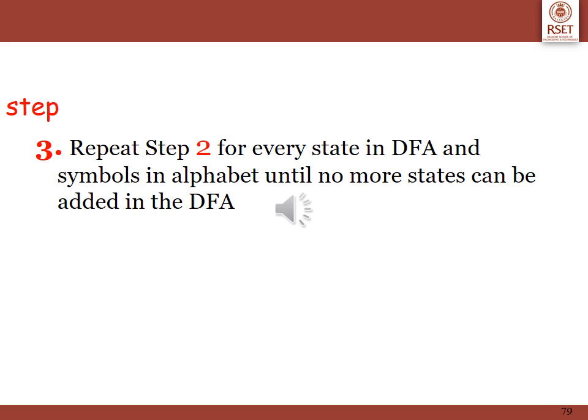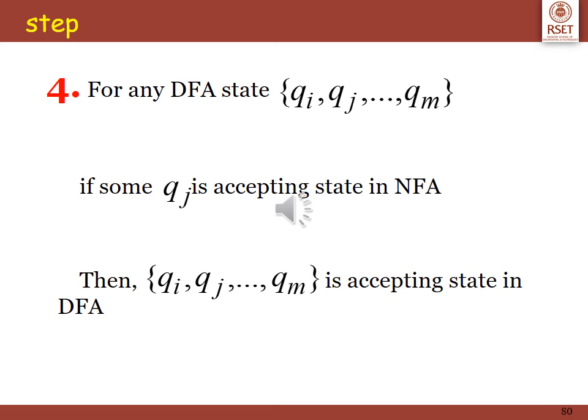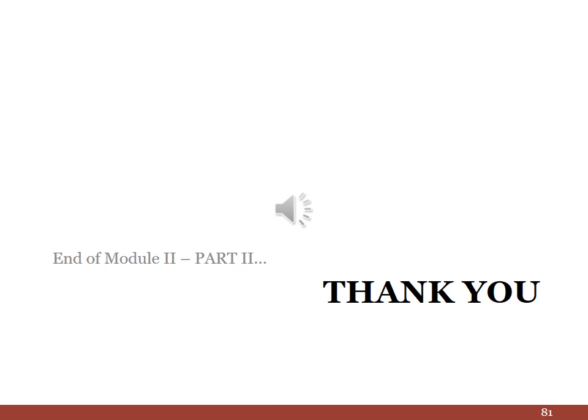In step 3, you repeat step 2 for every state in the DFA and every symbol in the alphabet until we don't have any more new states in the DFA. In the last step, for any DFA state, if some Qj is an accepting state in the NFA, then Qi, Qj up to Qm is an accepting state in the DFA. With this we come to the end of part 2 of module 2.